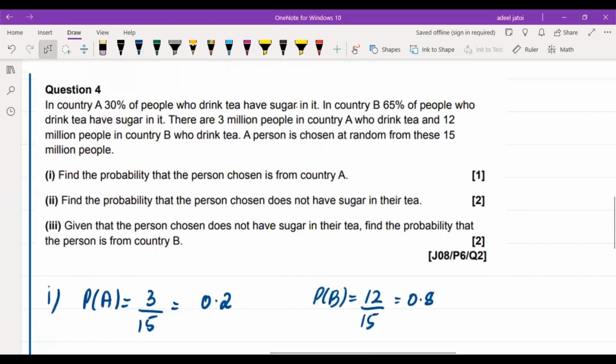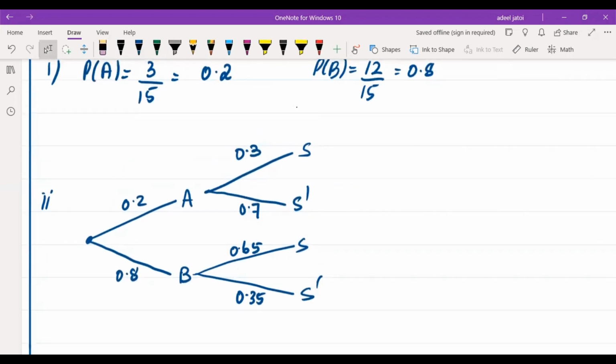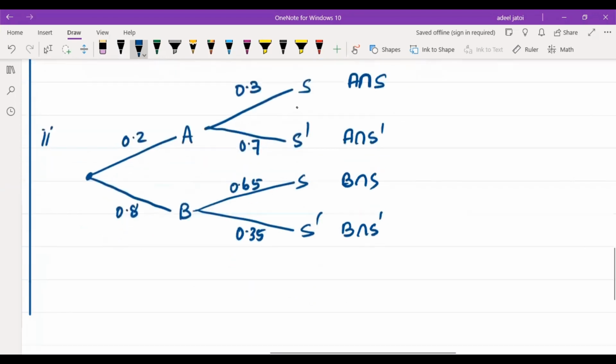Similarly, 0.65 have sugar in it in country B, whereas 0.35 will be taken into consideration here. So this gives me the probability of country A with sugar, country A with no sugar, country B with sugar, and country B with no sugar.